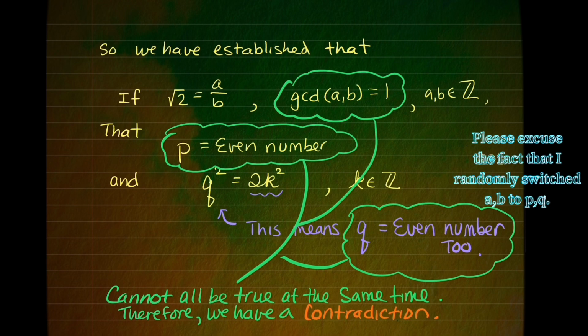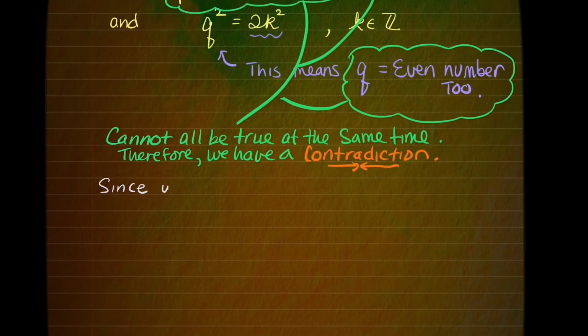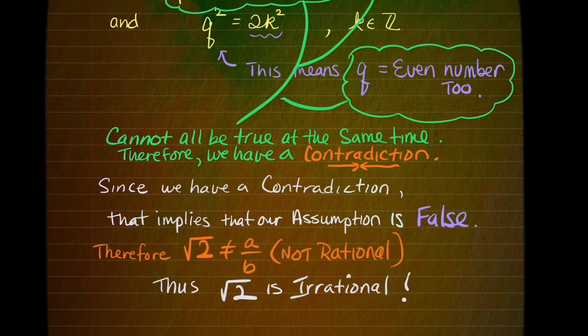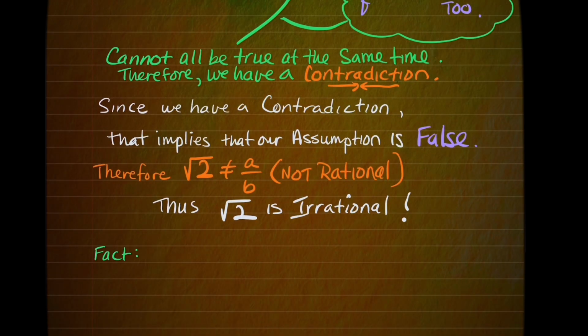That's a contradiction. So because we've arrived at a contradiction, we can draw a conclusion. That implies that our assumption is false. Therefore, the square root of 2 is not the ratio of 2 integers. The square root of 2 is irrational.